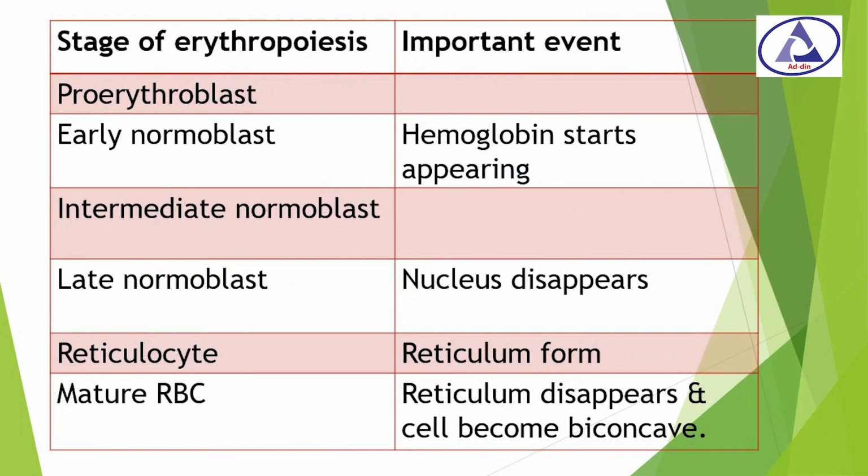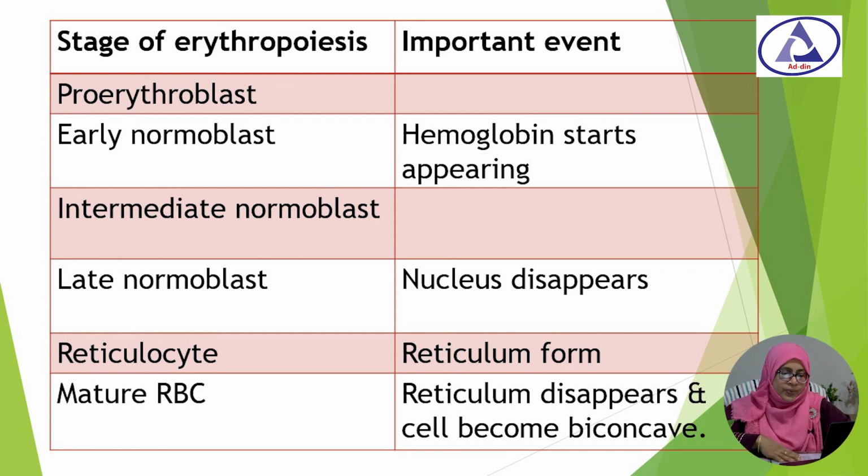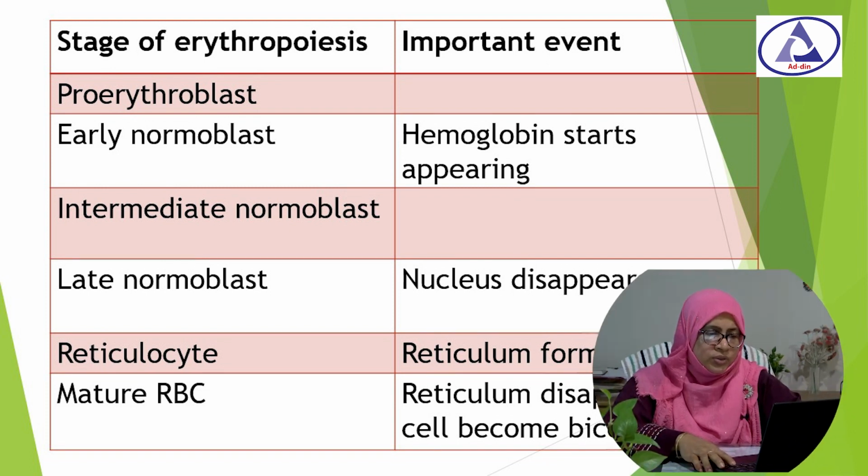This table shows the different stages with important events. You can see the early normoblast stage is where hemoglobin starts to appear, the late normoblast stage is where the nucleus disappears, in the reticulocyte stage reticulum formation occurs, and in the mature RBC the reticulum disappears and the cell becomes biconcave in shape. This figure shows the different stages with the changes within them. So that's all for today.